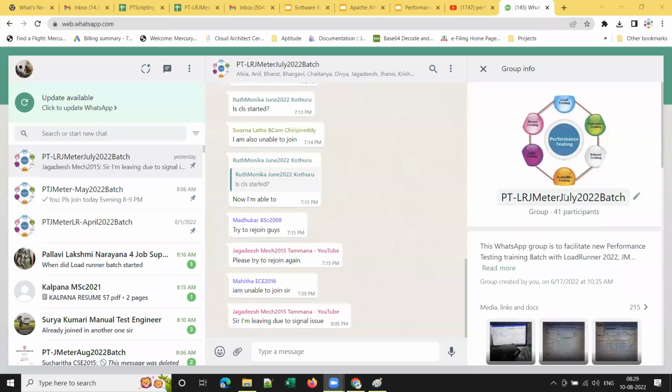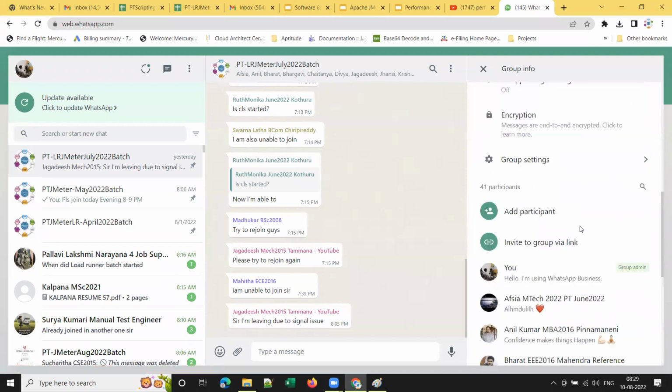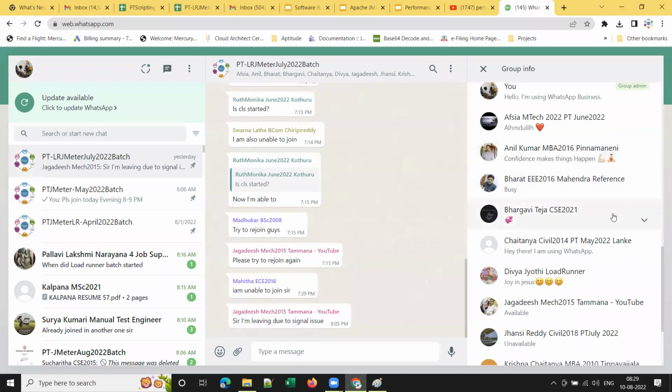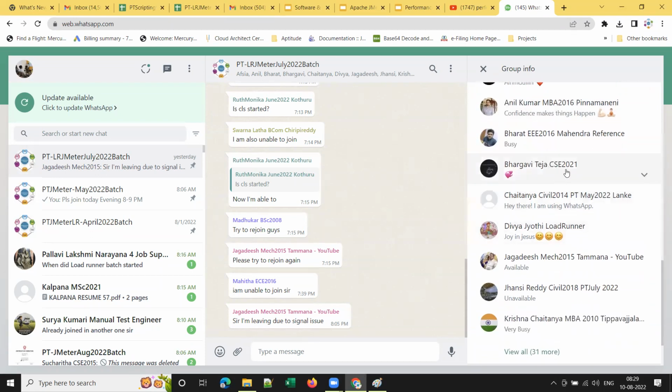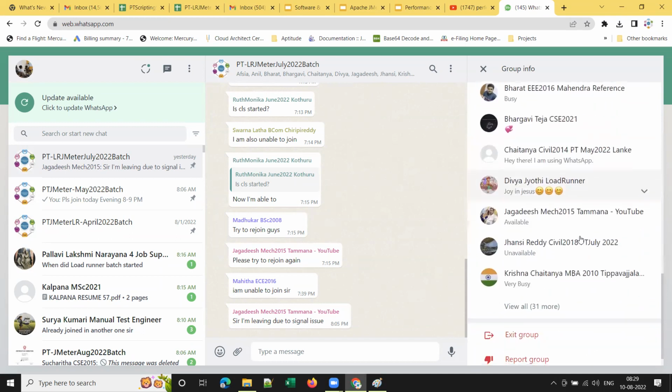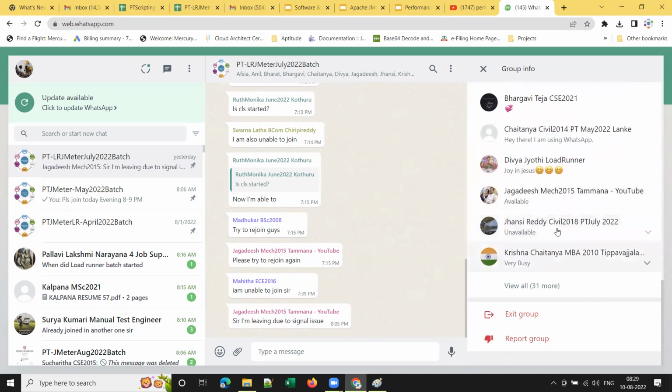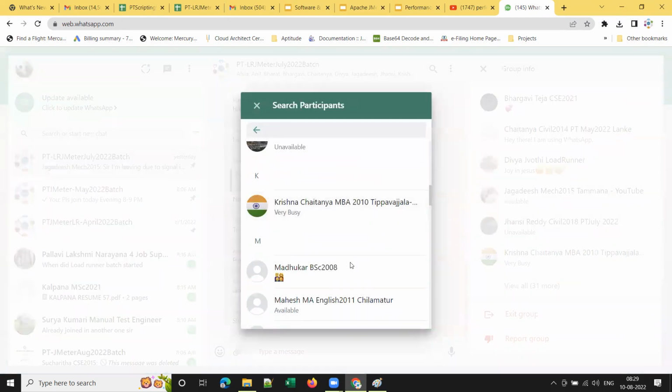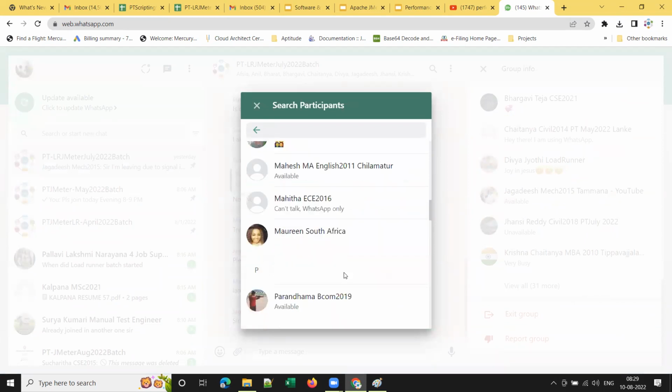So if you see here, this is my July 2022 batch sheet. I note their qualification also like this. Anil Kumar, MBA. Bharat, CSE. She is from CSE, Civil 2014, Mechanical 2014, Jagadish, and Civil 2018. So BSc 2008, MBA 2010, Chaitanya, Mahesh, MA English. All of these are going to get the job. Mahesh's qualification is MA English, 2011 pass out.